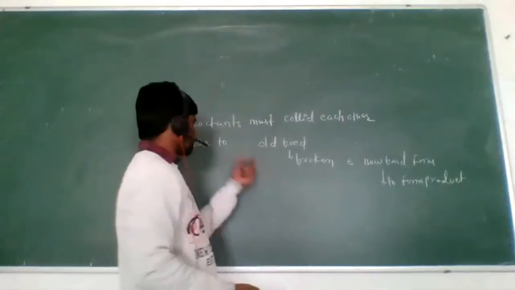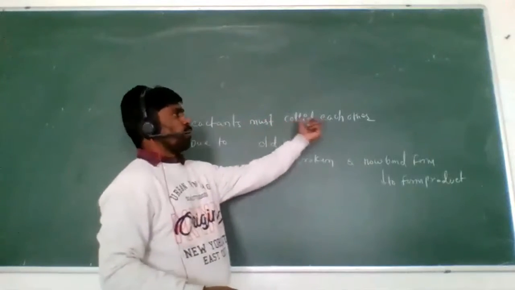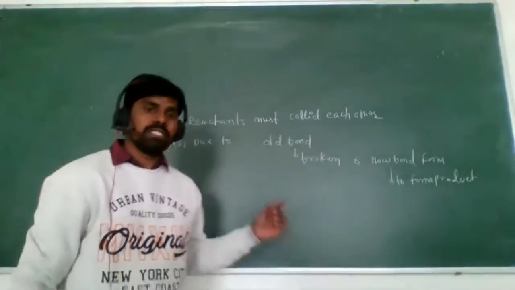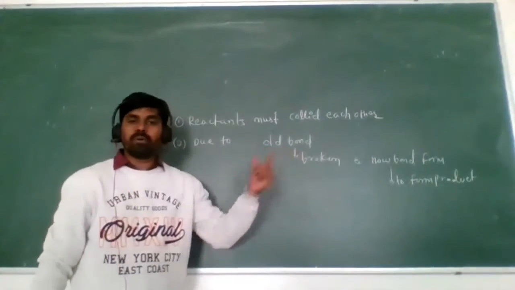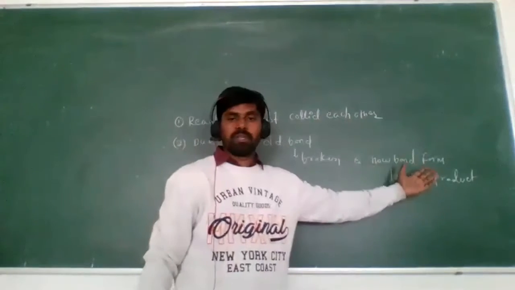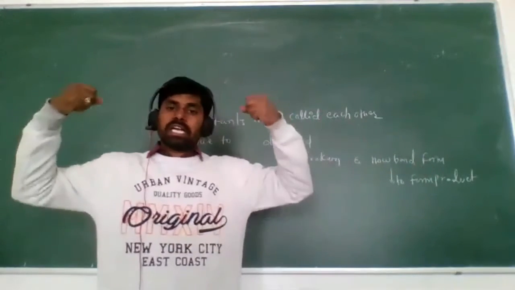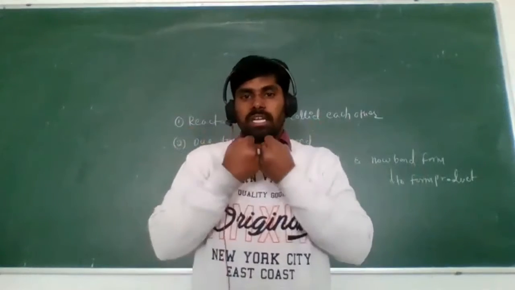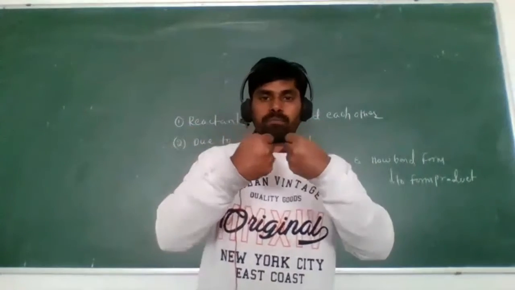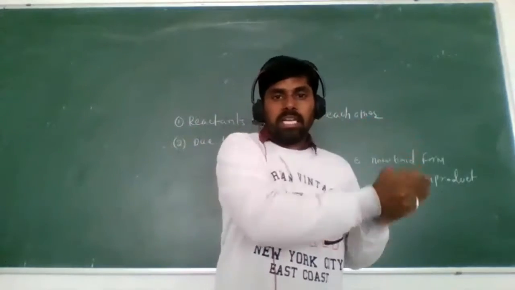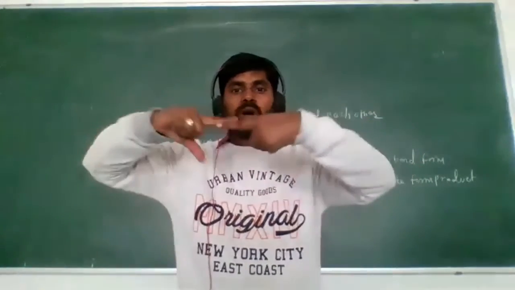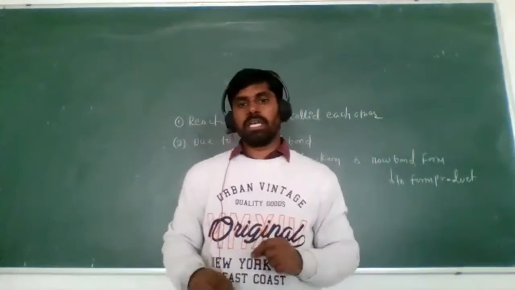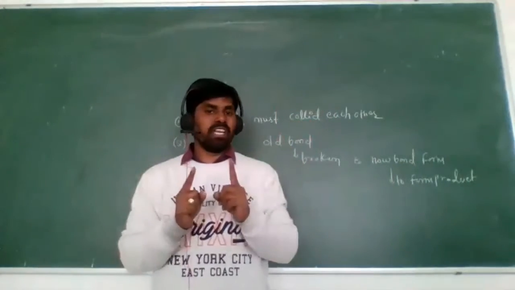Look here. The reactants must collide with each other. Why? Because the old bond is broken and the new bond is formed, to form the product. When the reactants combine together and collide, the old bond breaks and the new bond forms, giving the product. Clear? That is the second part.